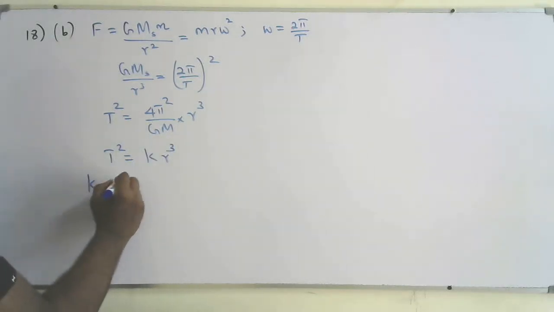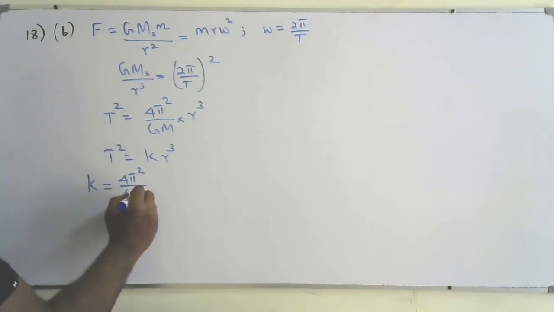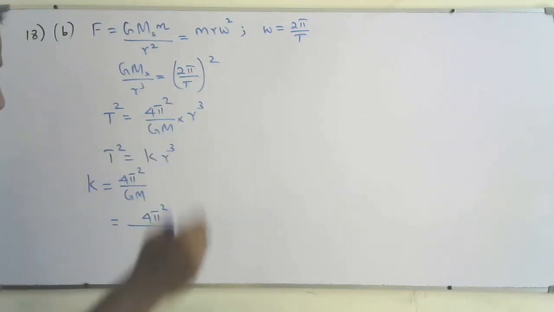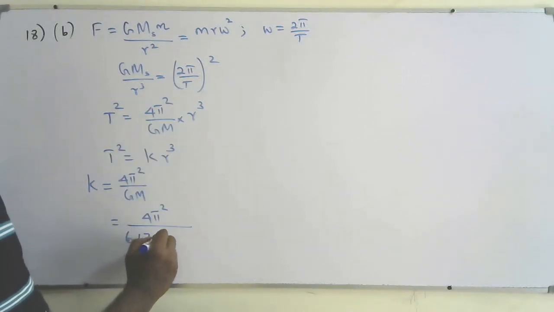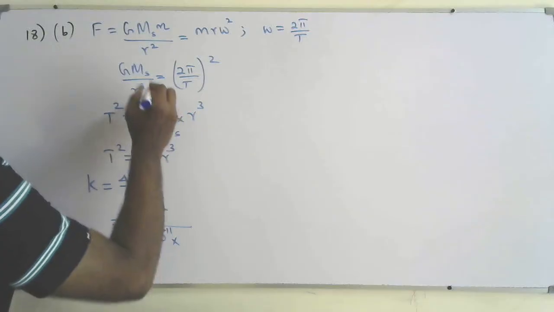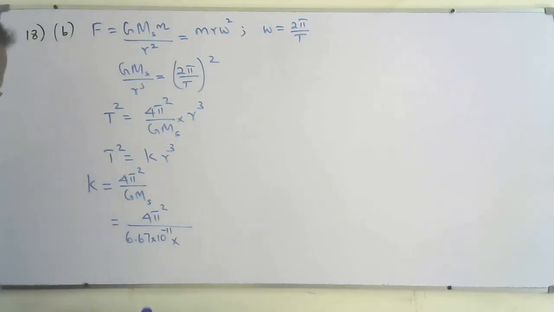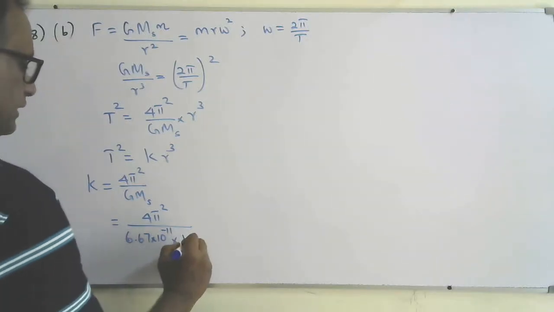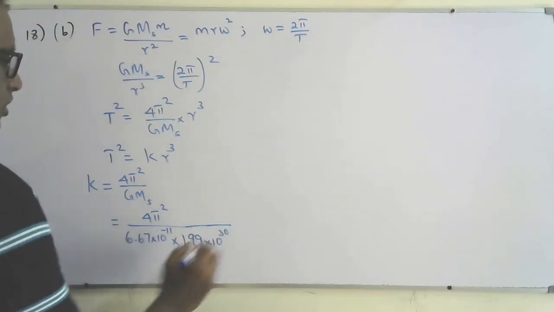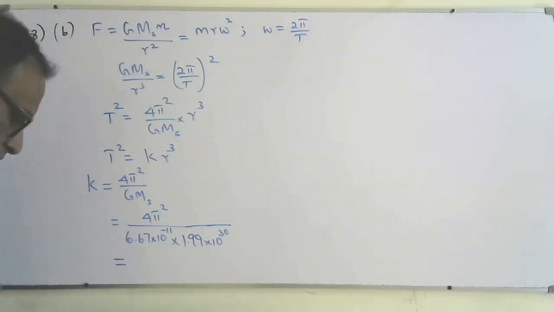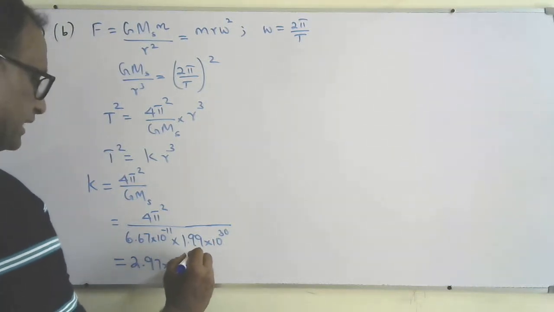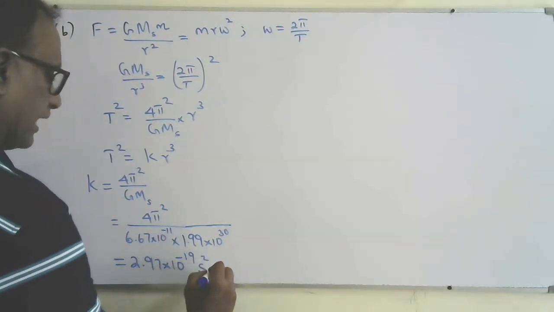So K will be equal to 4 pi squared over G Ms. Find the value of K. So 4 pi squared over G, given on the data sheet, 6.67 times 10 to the power minus 11, into mass of the sun, which is given, that is 1.99 times 10 to the power 30. So when you solve, you will get the value of K here. That will be 2.97 times 10 to the power minus 19 second squared m minus 3.